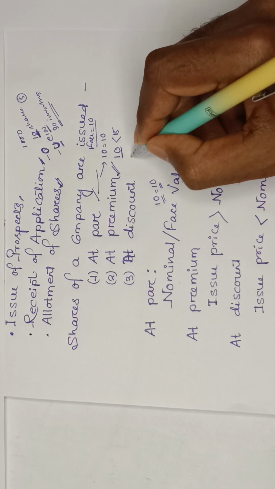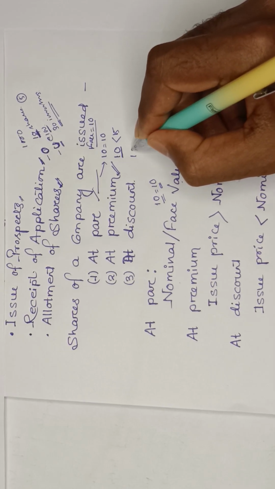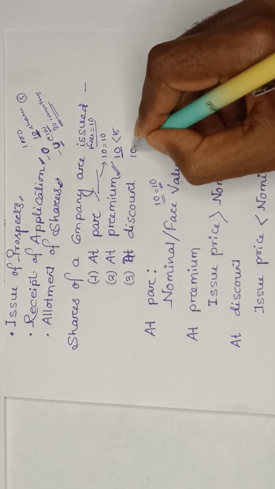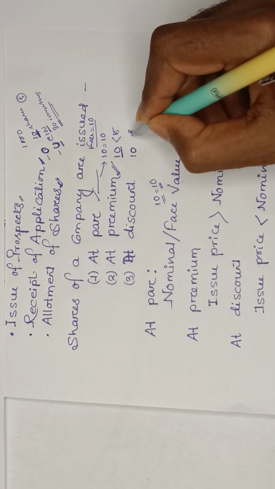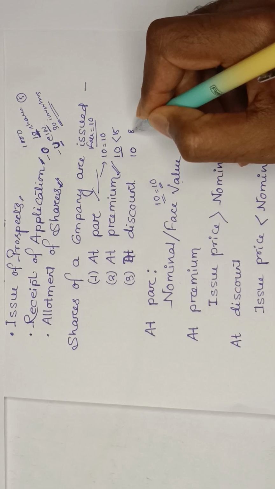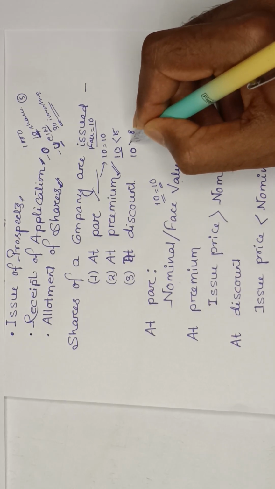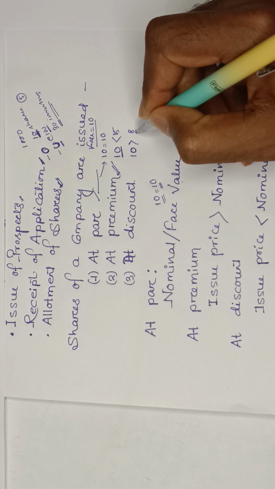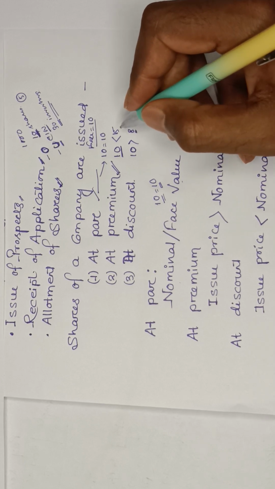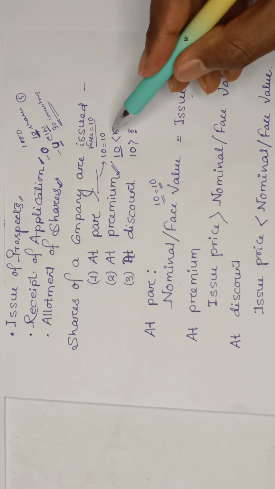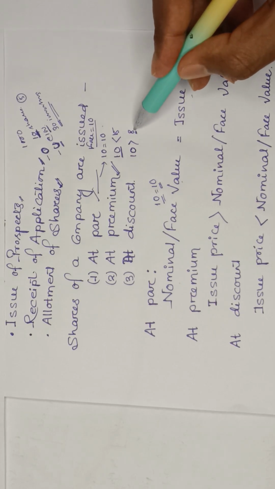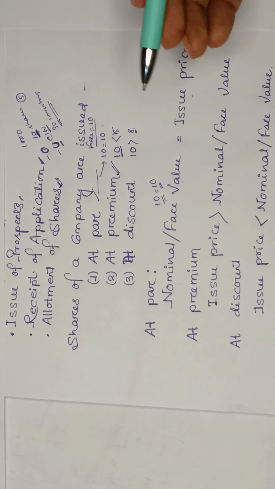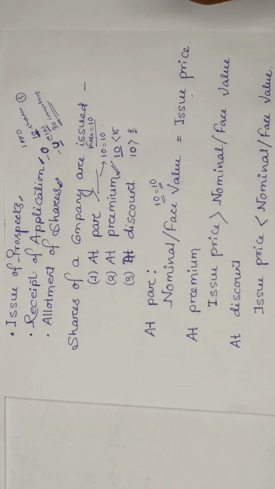Now, the nominal value of the share is 10, but you are issuing at 8. In this case my nominal value is greater than the issue price, that is called a discount. So understanding issue at par, premium and discount is important. Just try to understand this concept. It is very important to understand the concept. If you are not able to understand it, it will be difficult for you.